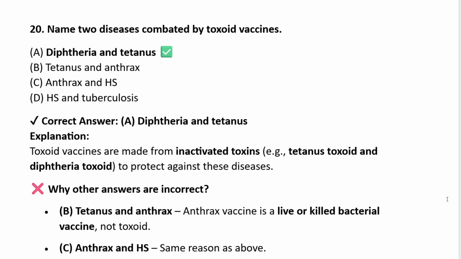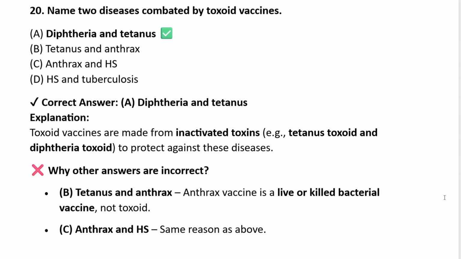Name 2 diseases combated by toxoid vaccine. Very easy, this one. Diphtheria, tetanus, anthrax, HS, tuberculosis. Answer is diphtheria, tetanus. Toxoid vaccines are made from inactivated toxins, tetanus toxoid, diphtheria toxoid, to protect against the diseases.